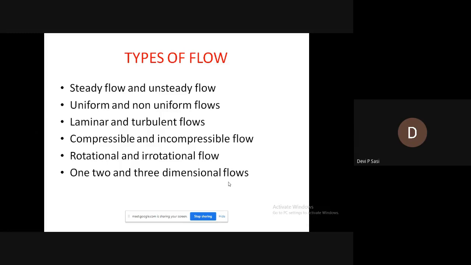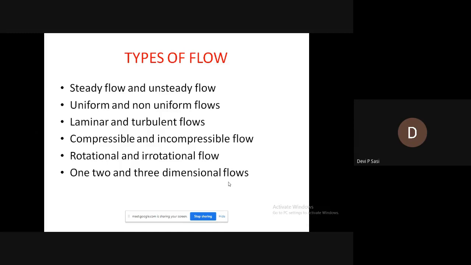For example, we can say flow of gases. The flow of gases through small openings can be considered as compressible flow. That is, gases are considered compressible. Then what will be incompressible flow? Compressible means the density changes from point to point, so incompressible means the density is constant.